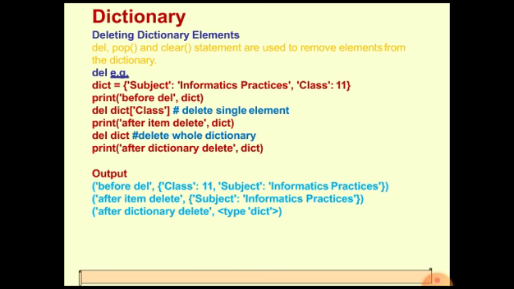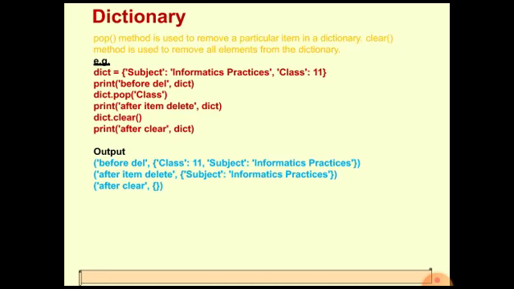When we just specify the name of the dictionary after the del statement, it will delete the whole dictionary. The whole dictionary means all the elements of the dictionary will be deleted. Now if you want to print the dictionary by specifying the name here, what will it print? It will just print the type of the dictionary. It will not be able to print any value because all the values have been deleted by using the del statement here.